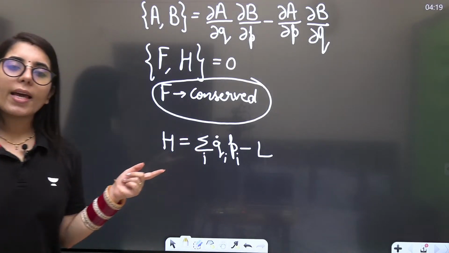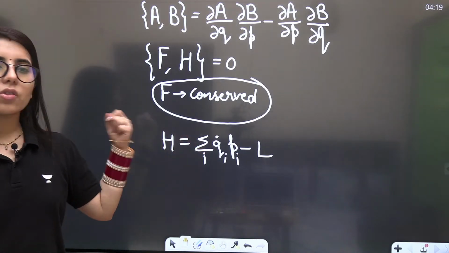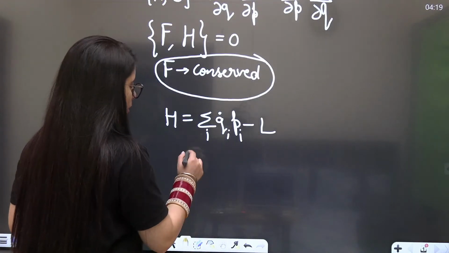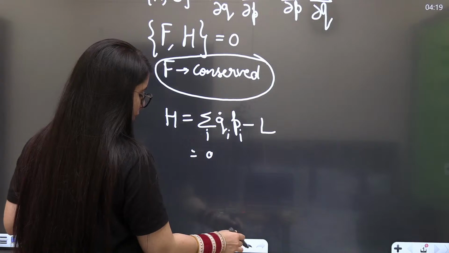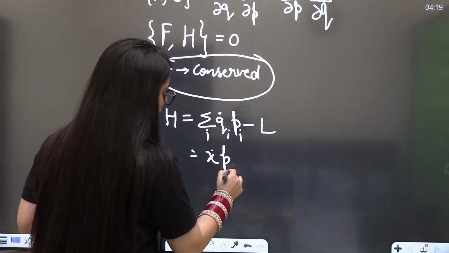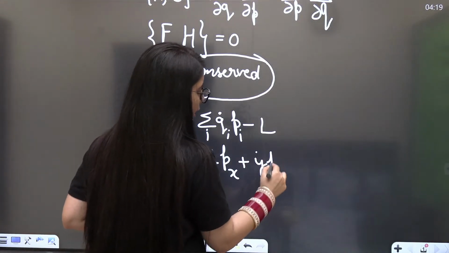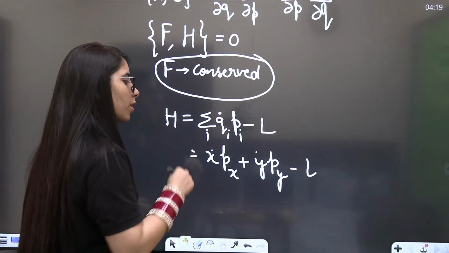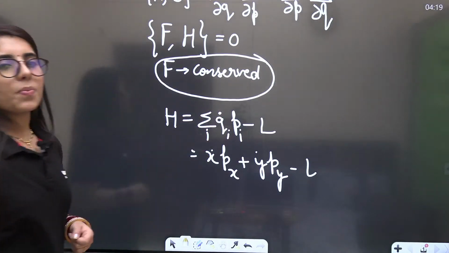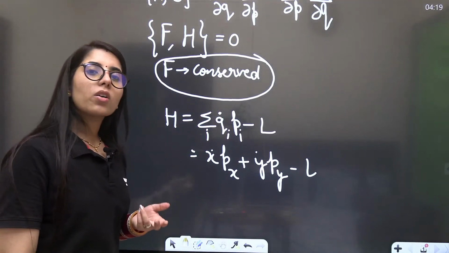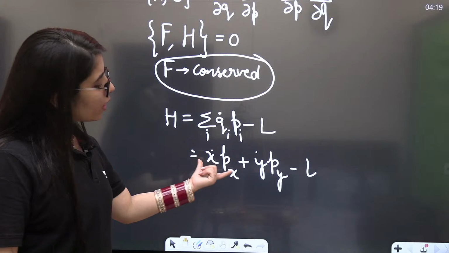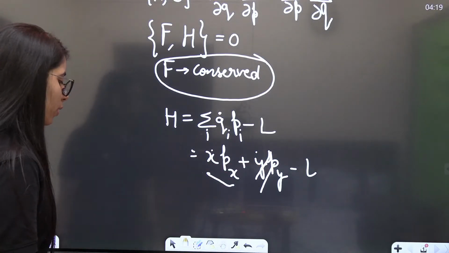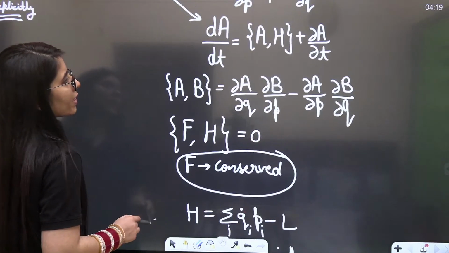Why has the summation over i been taken here? Why didn't I write it just as q dot p? Because we can have different coordinates present there. q can be x, so x dot px plus y dot py minus L. In the same way I can also have x, y and z, so I will write all three. That's why the summation has been taken. In case I have just one coordinate involved, I will write only one, and I will not write the summation then. Let me know in case you have any doubt. Otherwise, if you are getting it, that's great.